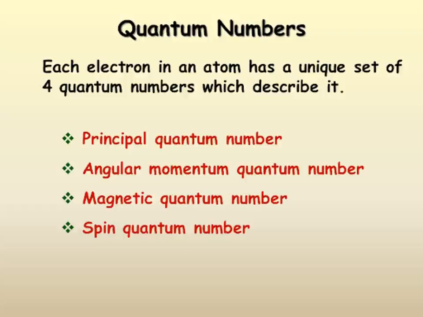First one is the principal quantum number, represented by the letter n. Second, the azimuthal quantum number, which is also called the angular momentum quantum number. Next one is the magnetic quantum number, represented by m. The azimuthal quantum number, that is the angular momentum quantum number, is represented by the letter L. And the spin quantum number is represented by the letter S.